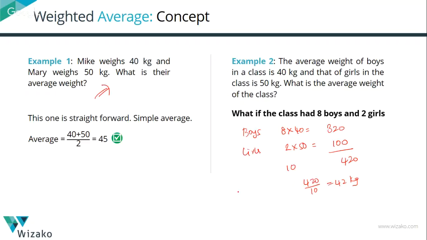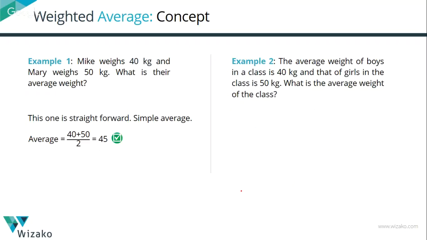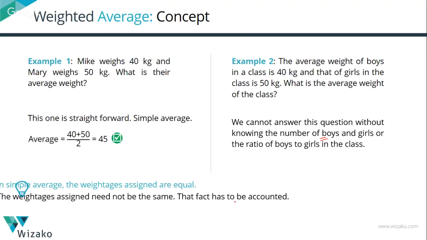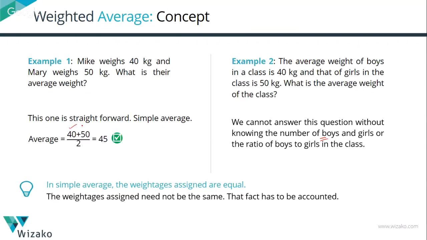So one thing that is very clear is that to arrive at the average, we need more information. What information do we need? We need to know the number of boys and the number of girls in the class. In simple average, we assumed the weightages to be the same. There is one Mary and one Mike. Whereas when it comes to the weighted average, the weightages need not be the same. More importantly, keep track of this when it comes to a data sufficiency question.